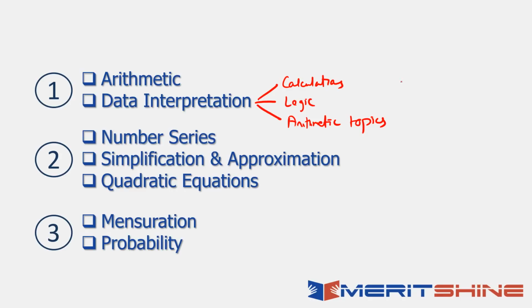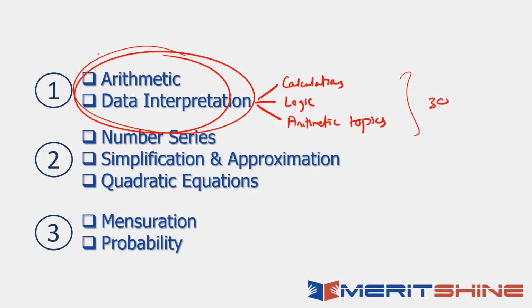So when you look at this, combined it would be around 30 questions, and then they mix questions like data sufficiency, quantity comparison, fill in the blanks, multiple choice, routine kinds of questions, but they're not different. If you know the basics of these two, you can handle everything. Tomorrow they can give you a true, false or a match the following. It doesn't make a difference. These are just question types. The base remains the same, arithmetic and data interpretation.